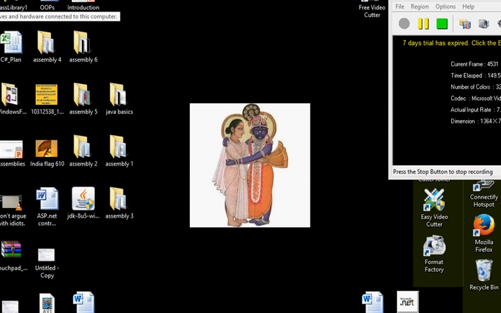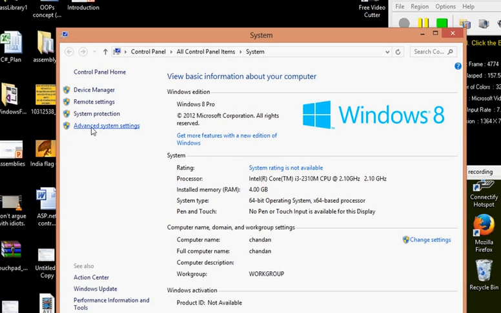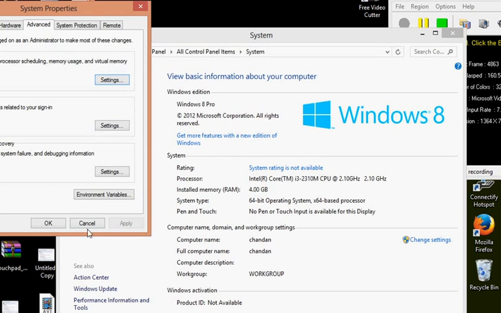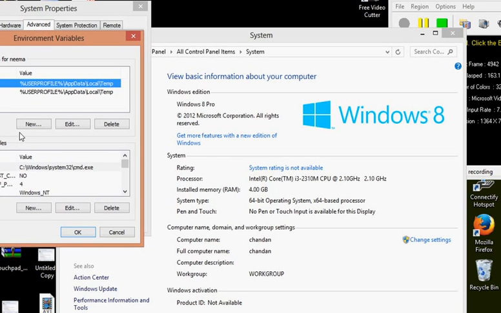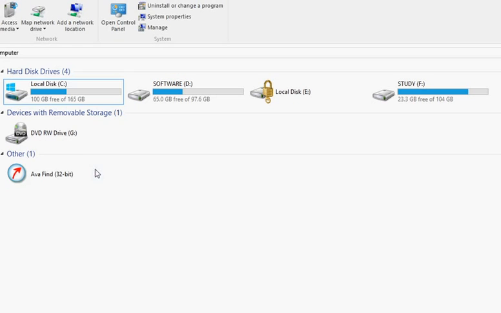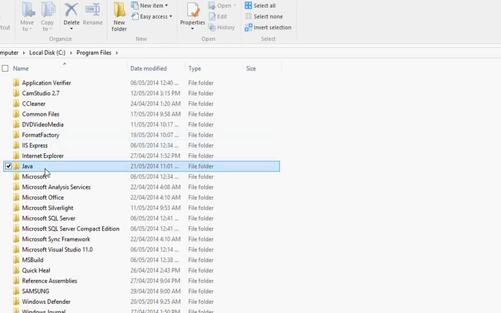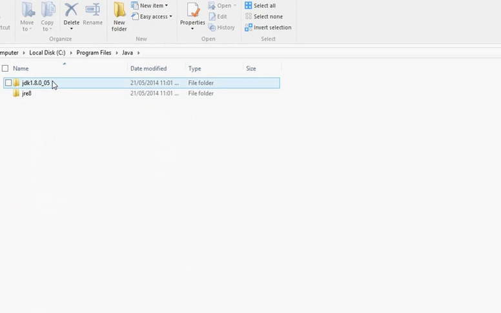Click on My Computer, right click, Properties, go to Advanced system settings, Environment Variables. Here, in user variables, you have to take path and set the path where your Java software is installed in your system, that is C drive, Program Files, Java, JDK, then bin.